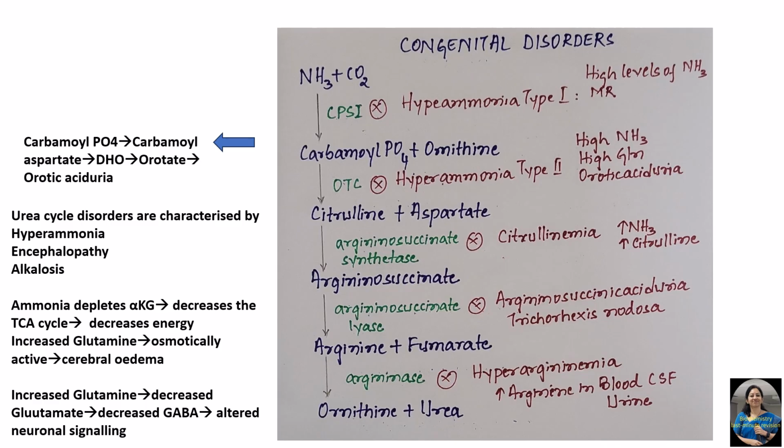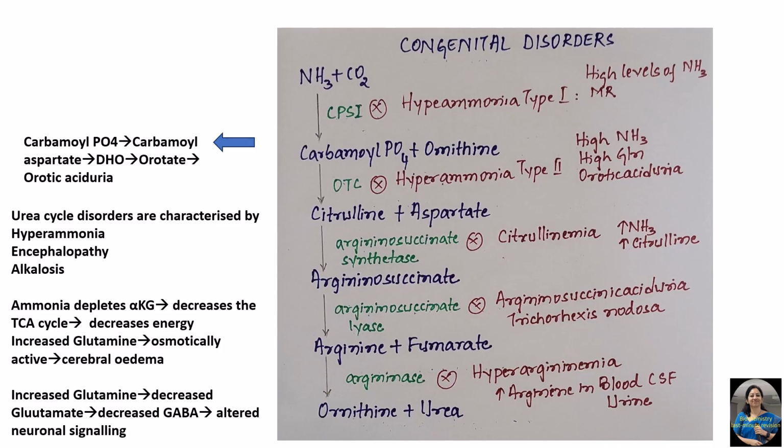This glutamine is a highly osmotically active substance, and it causes cerebral edema. Further, increased glutamine decreases glutamate formation. So decreased glutamate, with decreased formation of GABA, an inhibitory neurotransmitter, severely alters neuronal signaling in the brain, resulting in CNS dysfunction and ultimately leading to encephalopathy.